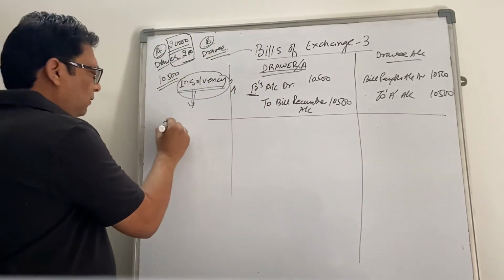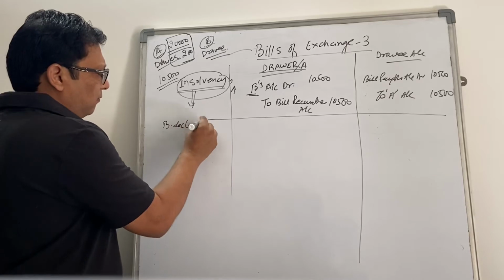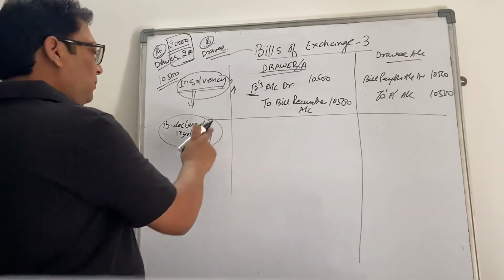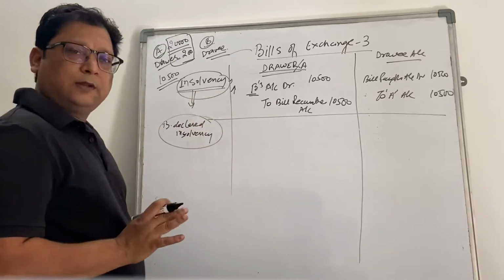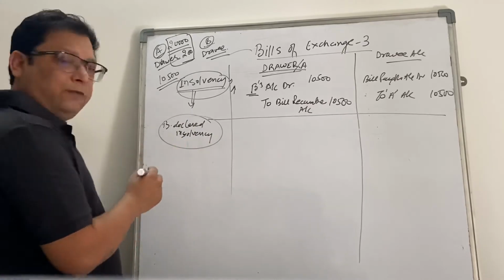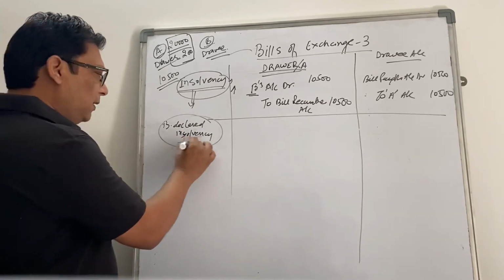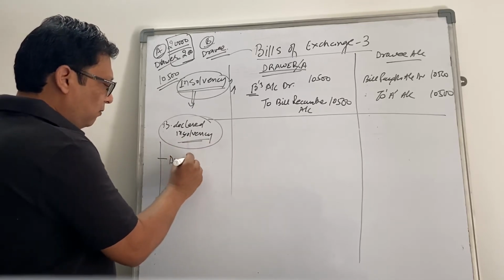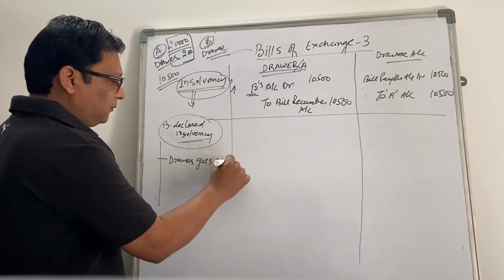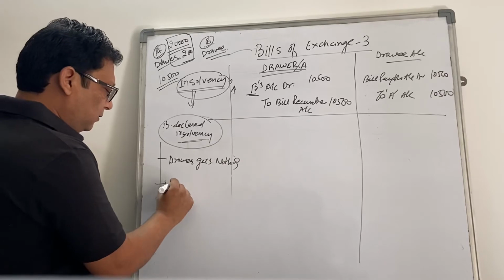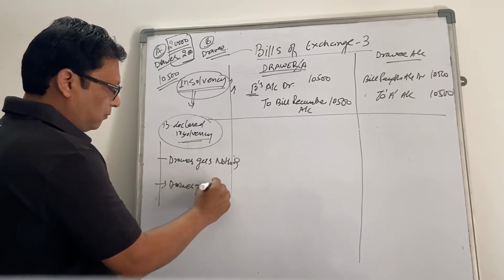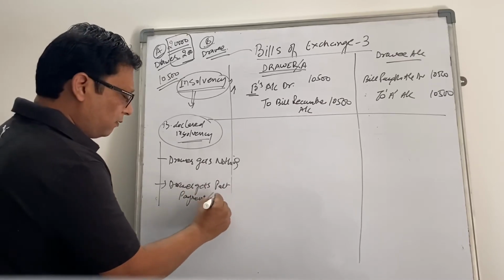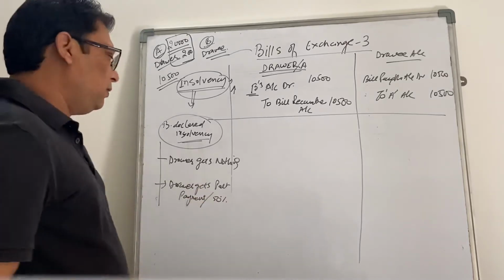Now B declares insolvency. B said that I will not be able to make the payment of whatever is outstanding, and as we said, the liquidator will be appointed. It can happen that B declares insolvency and the drawer gets nothing. It can also happen that the drawer gets part payment, say half or 50% or whatever, that will be provided in the question.